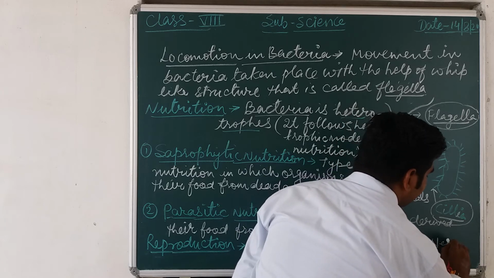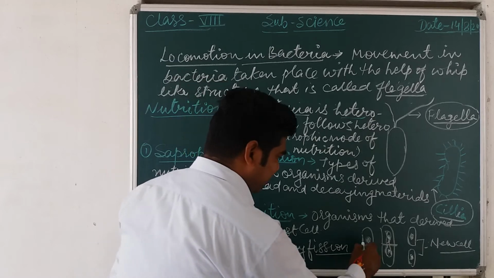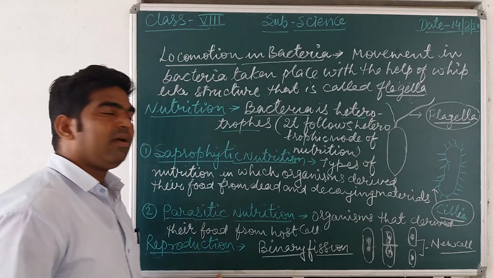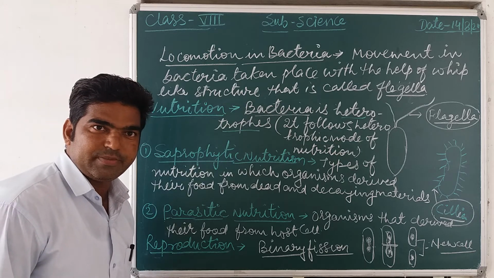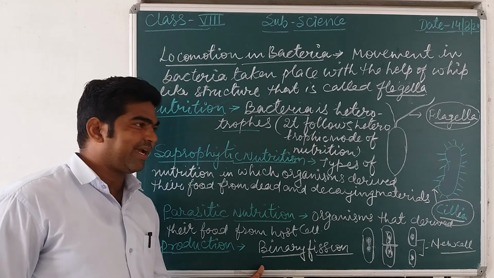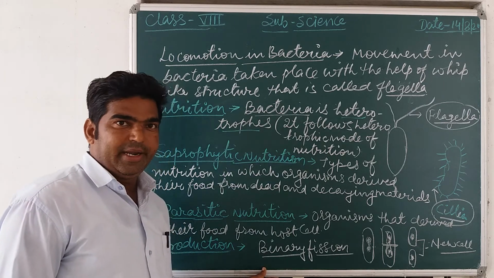These are the new cells or new organisms. This is called what? A parent cell or a mother cell. So in this way bacteria can multiply or reproduce. Okay. So this is the way by which bacteria can increase their number.